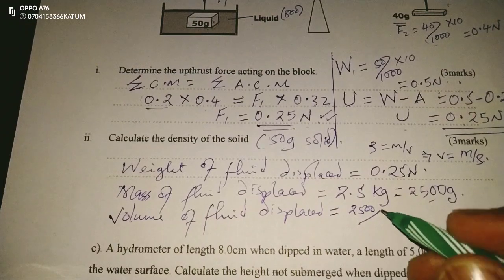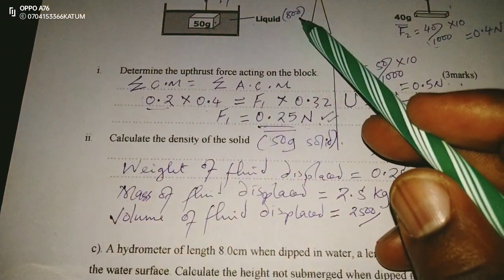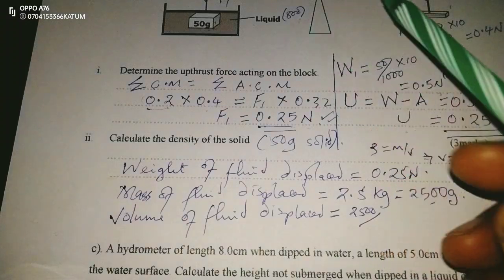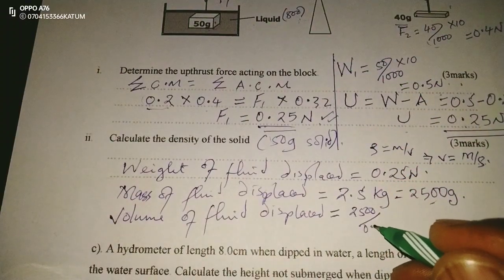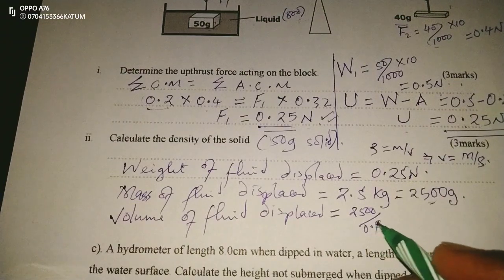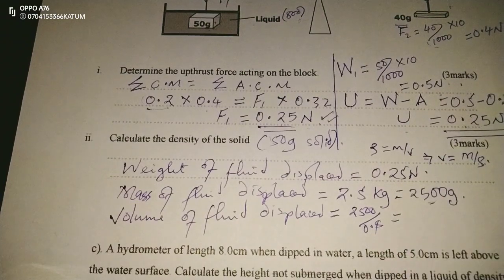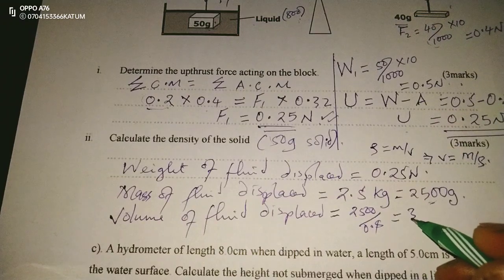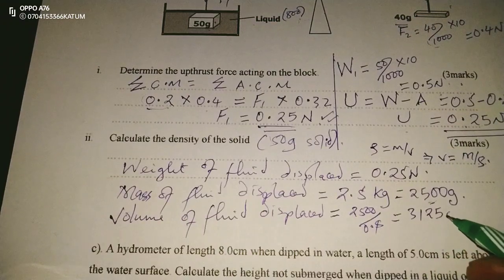A density of 0.8, because this is 800 and these are kilograms per meter cubed. Therefore, we use 0.8 because these are grams. So these are grams per cubic centimeter. 2500 out of 0.8. This gives us 3125 cubic centimeters. So the volume of the fluid that got displaced is 3125 cubic centimeters.